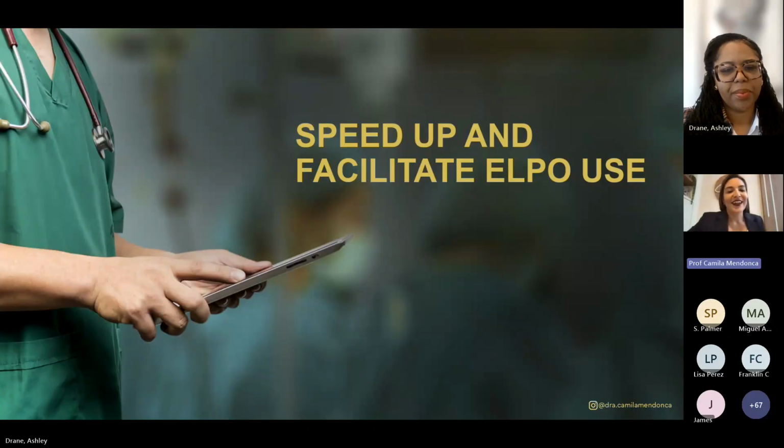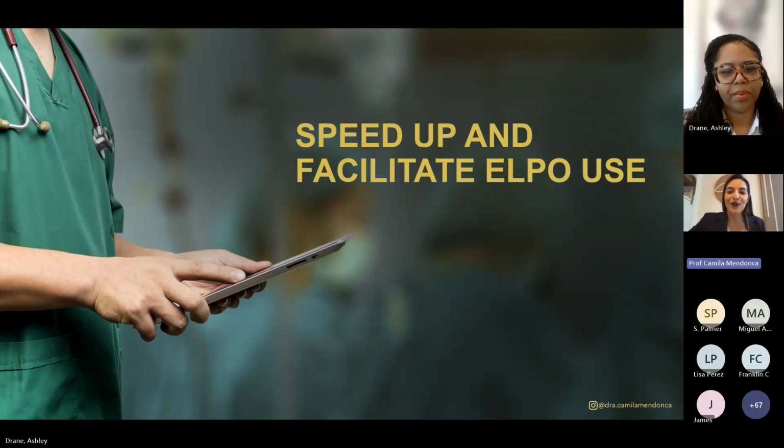And now, to speed up and facilitate the ELPO's use, we built an ELPO app to simplify and enhance the process of filling out the ELPO scale, while also providing valuable information to help prevent injuries. And this app is very easy to use.